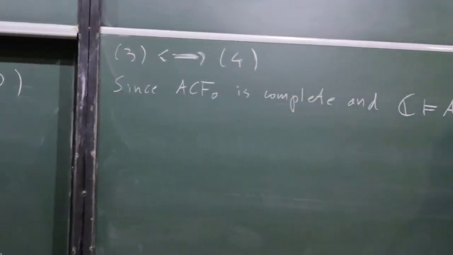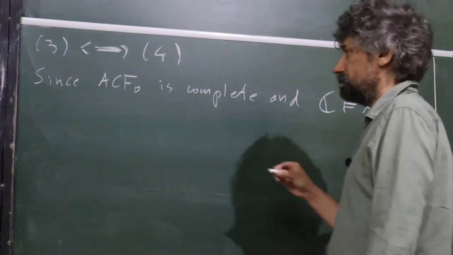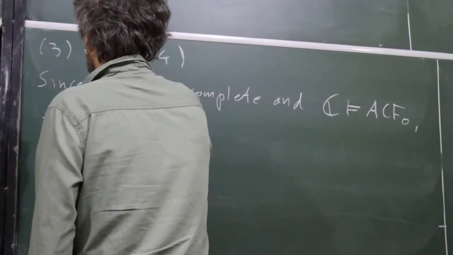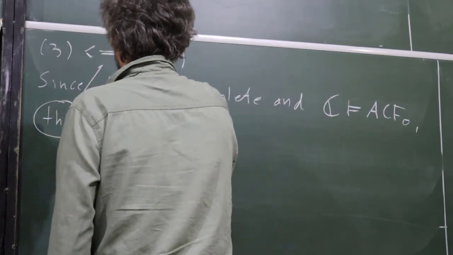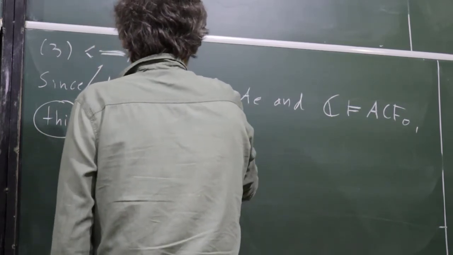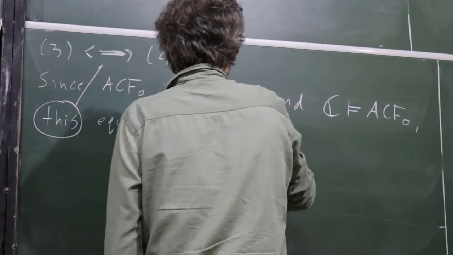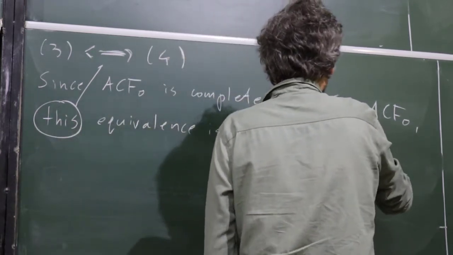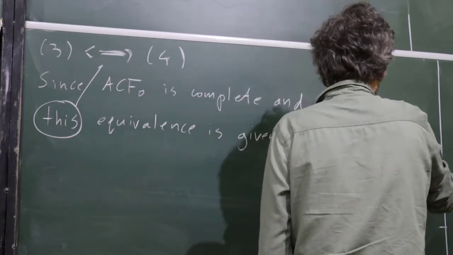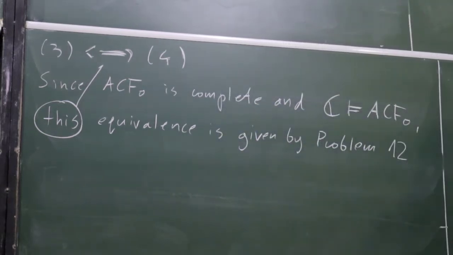So this equivalence is given by problem 12.1.